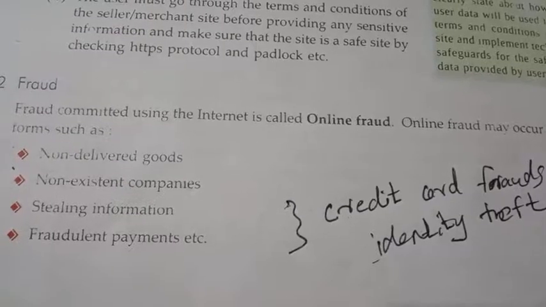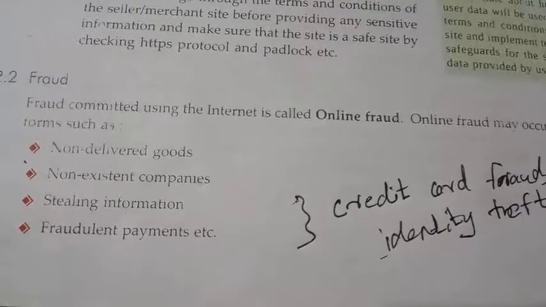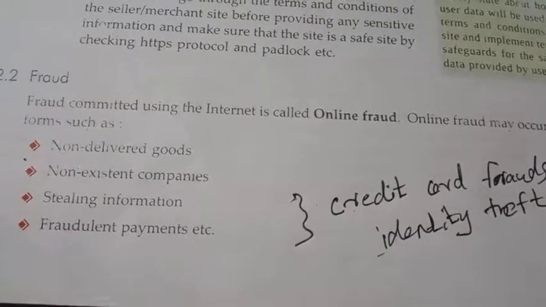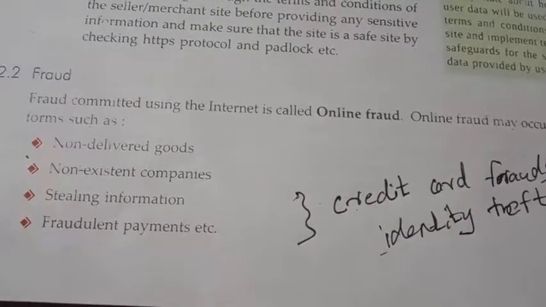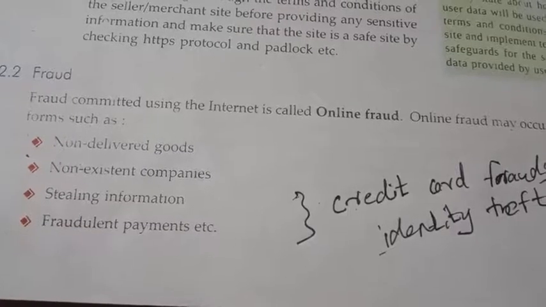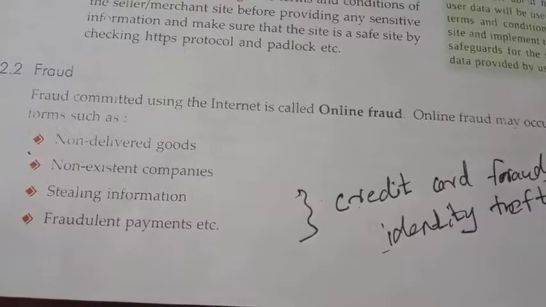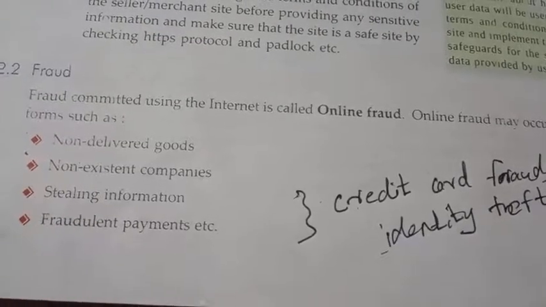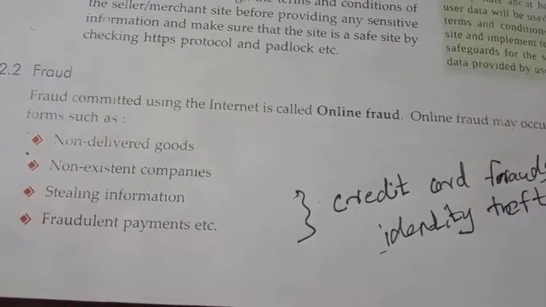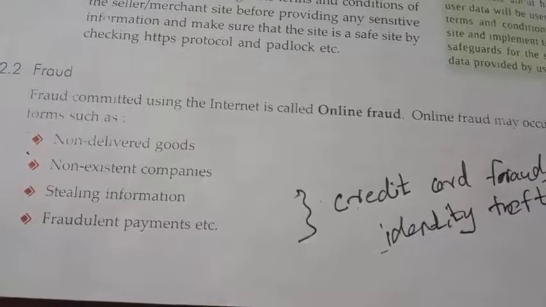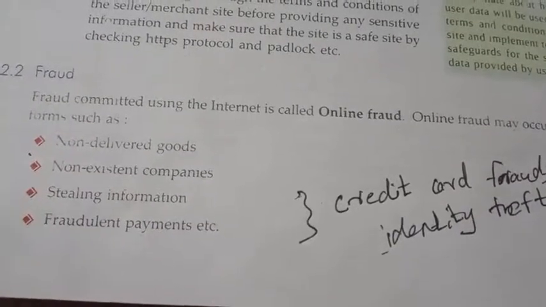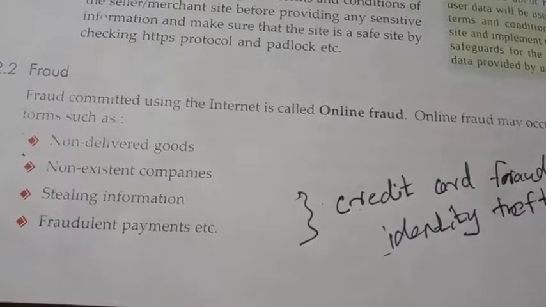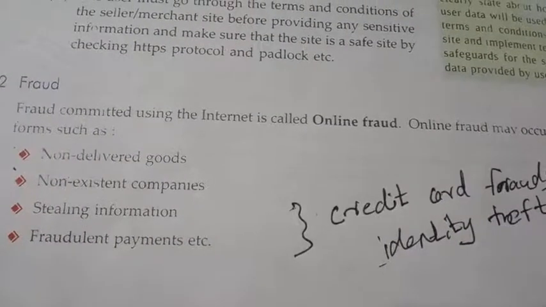Identity theft means stealing someone else's online identity, such as email ID or social media handle, and then posting malicious posts, rumors, and so on. Using your identity, others post something on the internet.